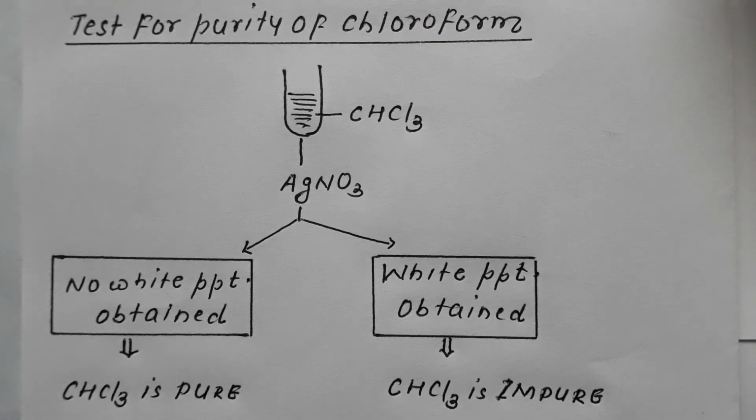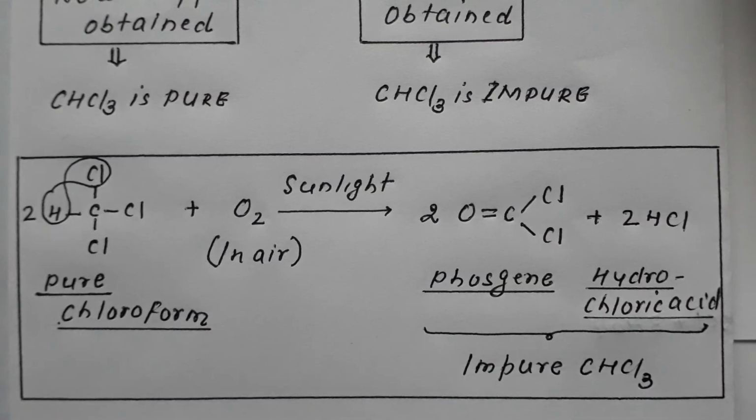Let us discuss the reason for this. Why, if chloroform is pure, will there be no precipitate? Why, when chloroform is impure, will there be a precipitate?